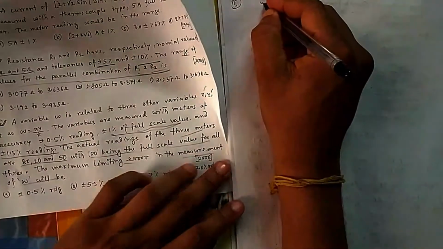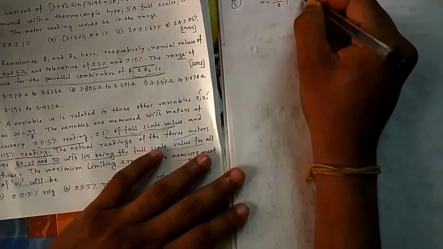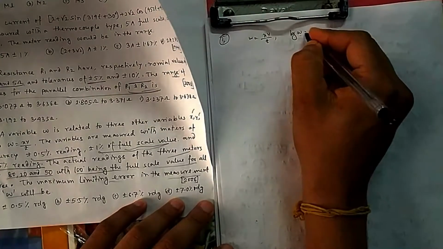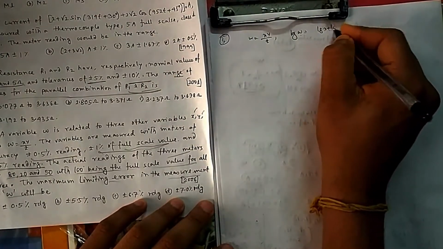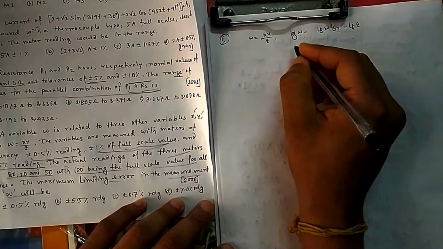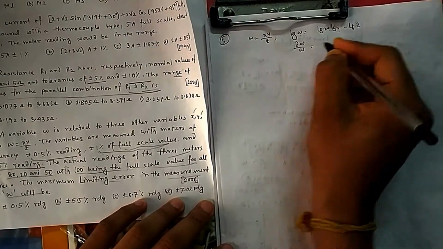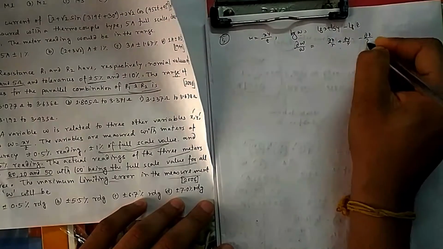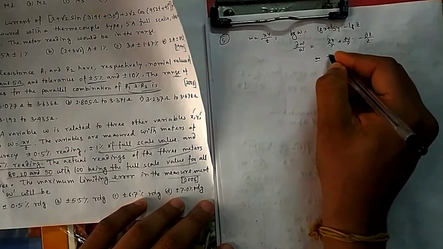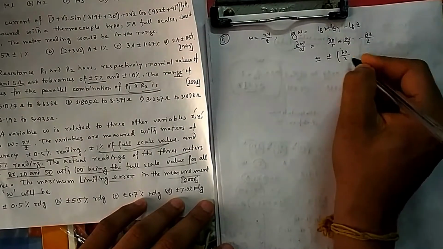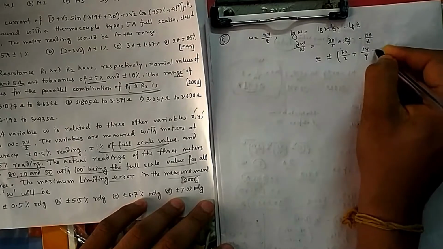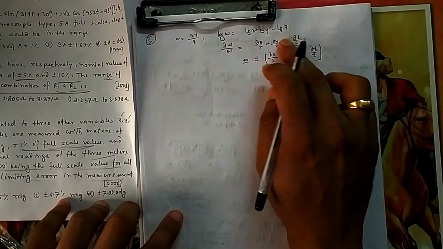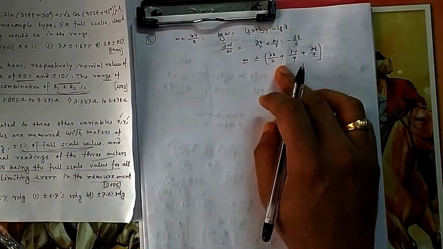So you can see W is equal to X by Y by Z. So what we will do again for finding the error in W, we will differentiate it. Before differentiating, we will take log both sides. So it is log X plus log Y minus log Z. If you take differentiation, it is dW by W, it is dx by x, it is dy by y, and then it is dz by z. While we will put plus minus, we have just mentioned dx by x plus dy by y, because we are taking extreme case, plus dz by z. Because extreme case, it can be both plus, it can be minus. So this will be added. That is the extreme far it can go.